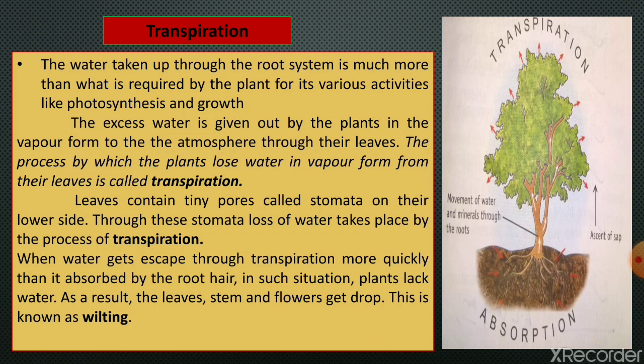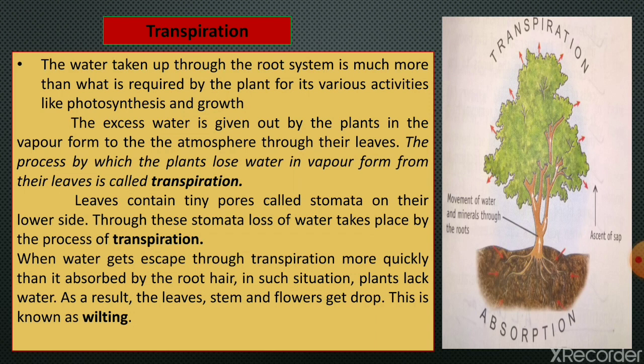One more thing: when water escapes through transpiration more quickly than it is absorbed by the root hair, plants lack water. As a result, the leaves, stems and flowers drop, and this is known as wilting. The evaporation of water from leaves produces a suction pull which helps to pull water up to great heights in tall trees.